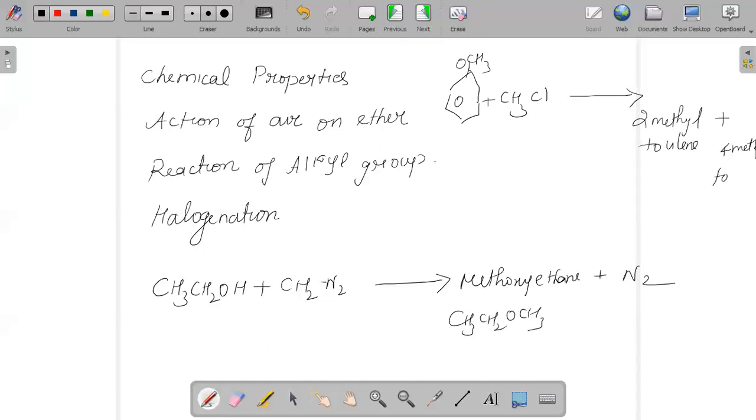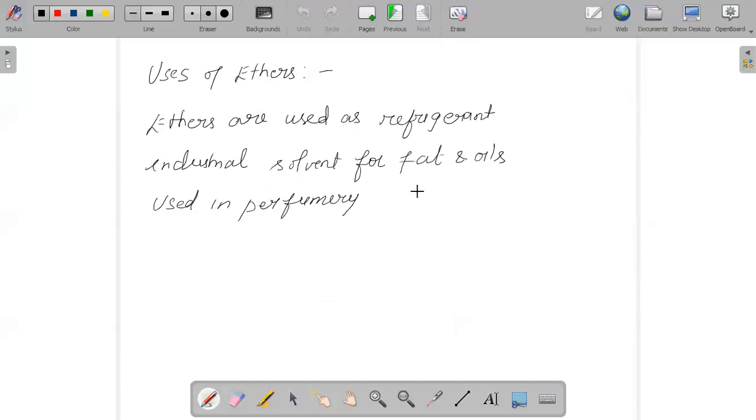Hence, the product formation and the reactions from this chapter are very, very important. Once we learn about its preparation and its chemical properties, we should also know the places where we use ether. Basically, ether is used as a refrigerant, and as an industrial solvent for fats and oils. Whenever ether is mixed with alcohol, it makes alcohol denatured.